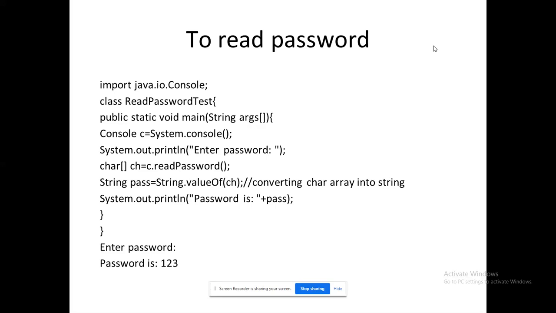See that, enter password colon. While I'm typing, the password will be invisible. Actually, I'm typing 123. Okay, actually the password is 123. The output has been displayed. But while I'm typing, that 123 will not be visible.